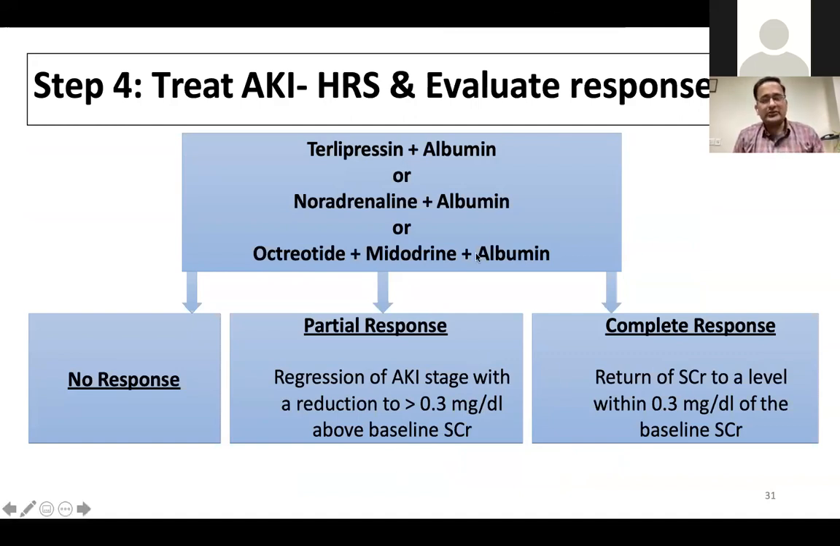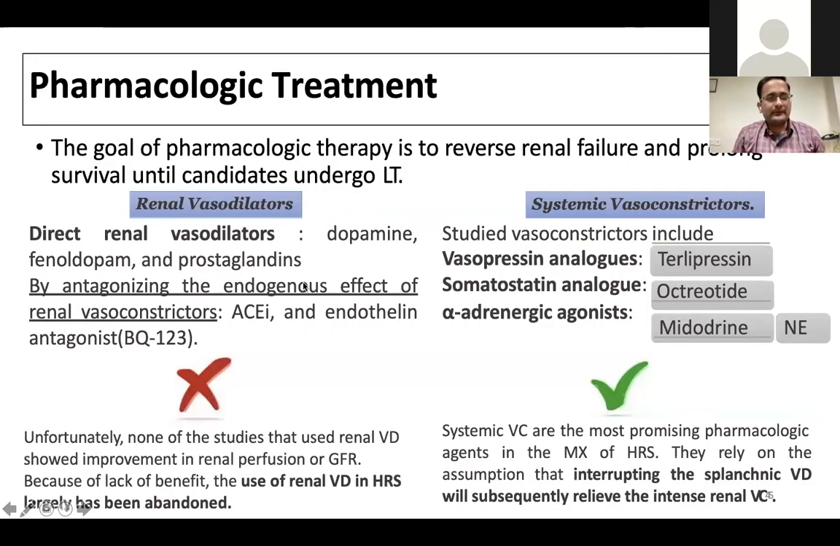And after this treatment, if there is complete response, that is creatinine within 0.3 milligram of the baseline, then it is complete response. And if there is no response, then we call them no response. Partial response is more than 0.3 but less than the value which the patient came with.